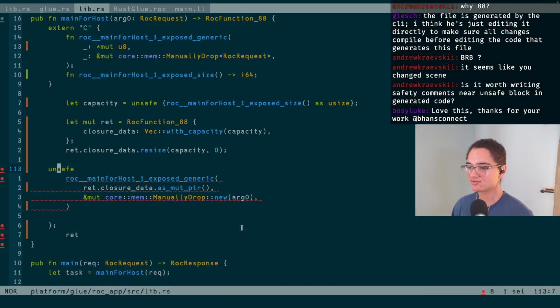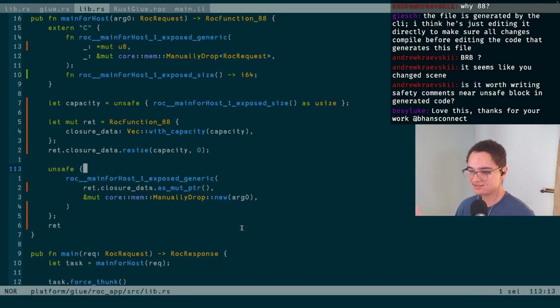Okay, I don't quite have it right. Oh, I'm missing a bracket. The easy things. So technically I could write it like this and there'd be fewer unsafe blocks, but honestly, I don't think there's that much value when all of these are just FFI functions, right? You always have to use unsafe with FFI, and whether there's a little bit more in the block, I think this is slightly less readable despite being, I would argue, more correct.